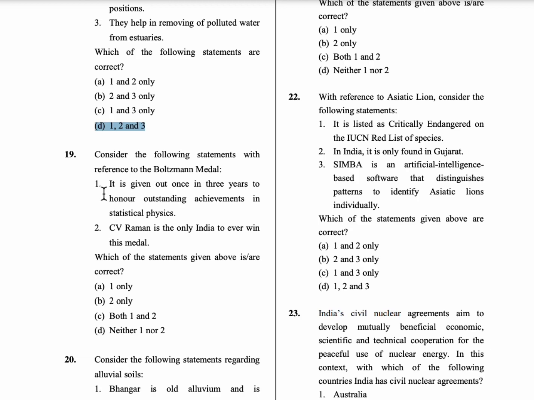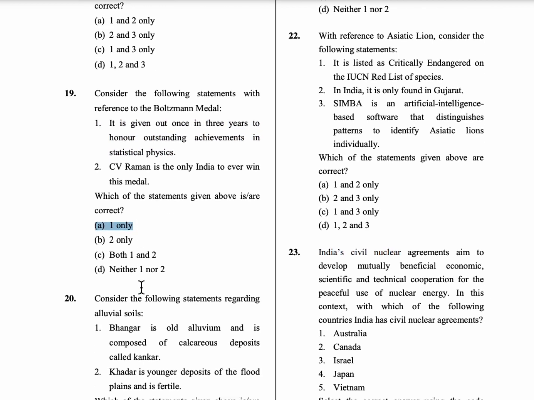19th question, consider the following statements with reference to the Boltzmann Medal. The first statement is, it is given out every 3 years to honor outstanding achievements in statistical physics. The first statement is correct. Coming to the second one, C.V. Raman is the only Indian to ever win this medal. The second statement is wrong because it is not C.V. Raman. It is Deepak Dhar who was the first Indian to win this medal, in 2022. So only the first statement is correct.